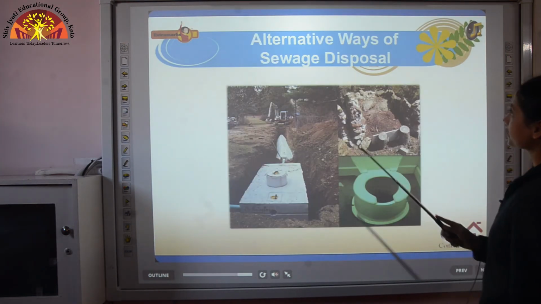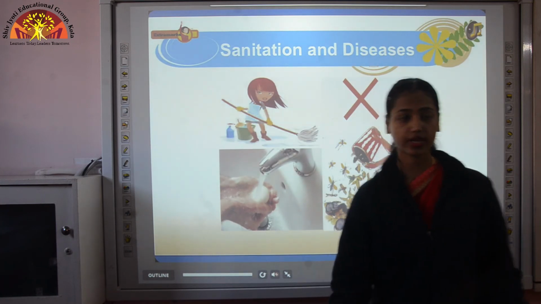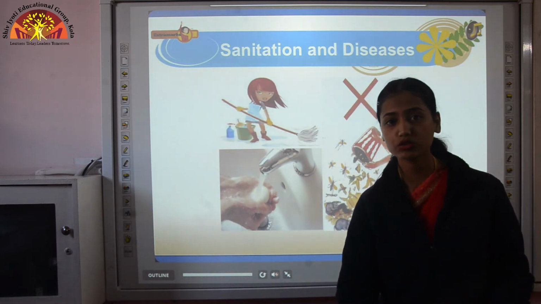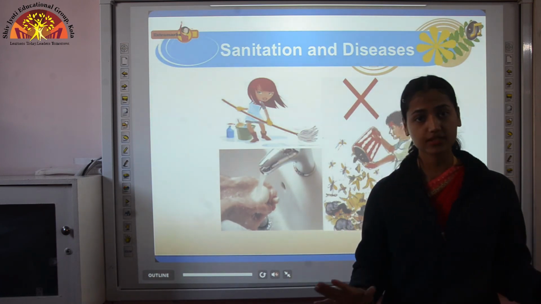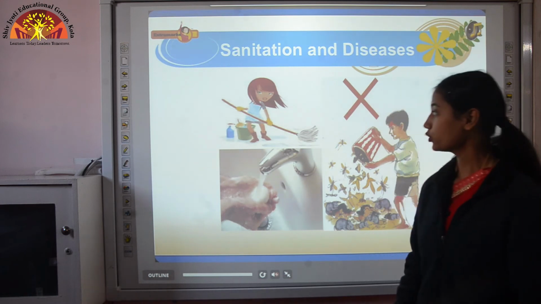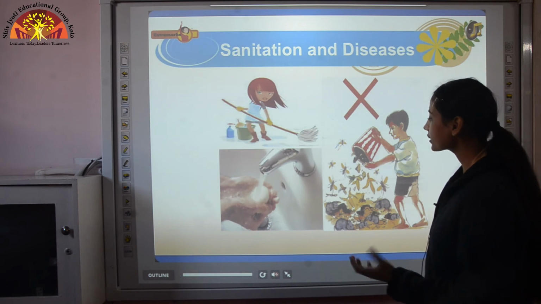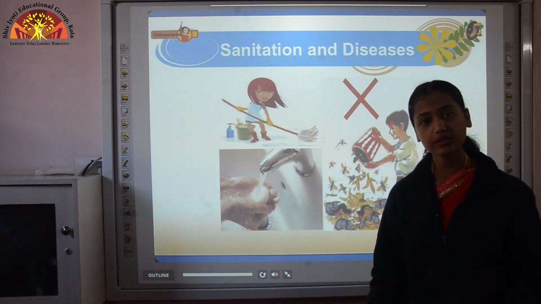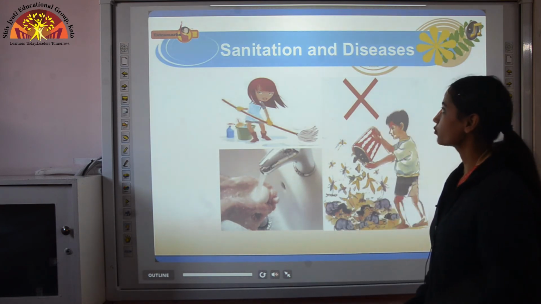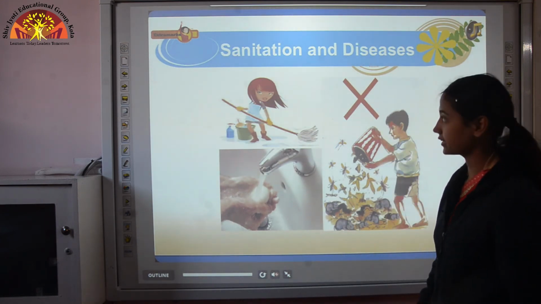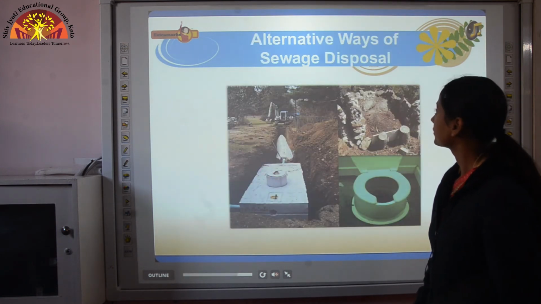Now, sanitation and diseases. You know that hygiene is a must. If any place is dirty, then it will lead to many diseases. So it is our duty to clean the places so that no microorganism will grow there. And how do we clean? We use clean water. You cannot use sewage water to clean your places. We need clean water. So that's why sanitation is important. Nowadays, you sanitize your hands regularly.